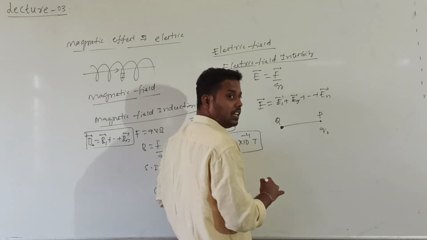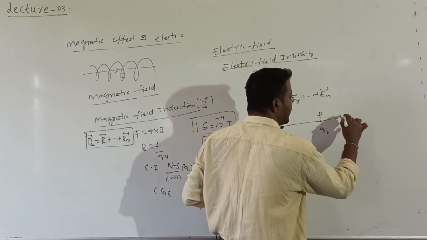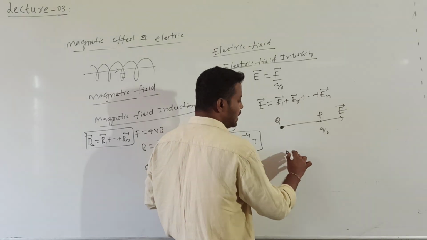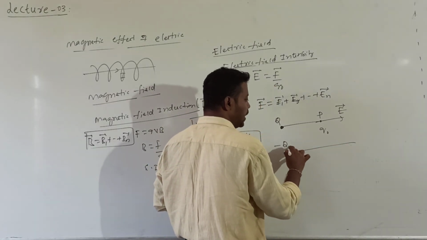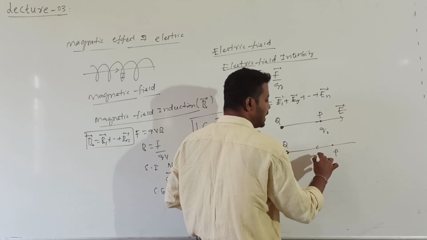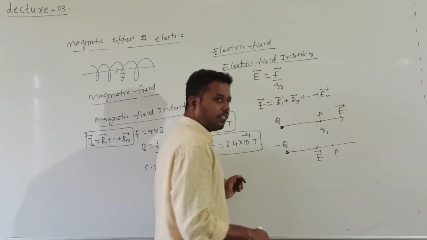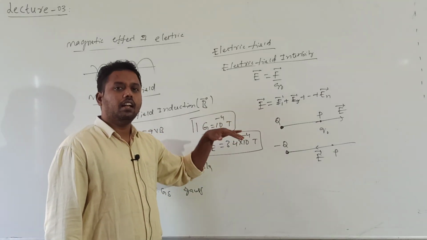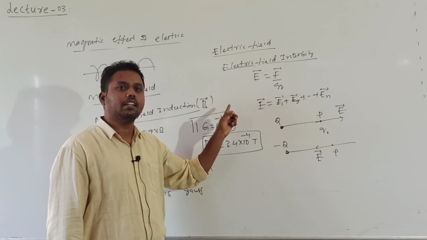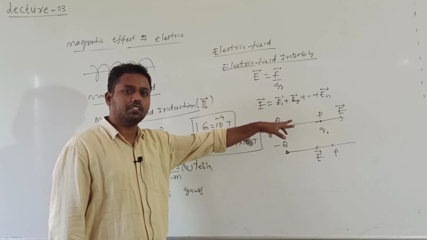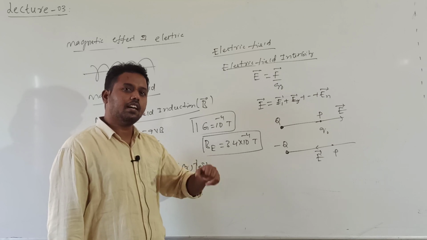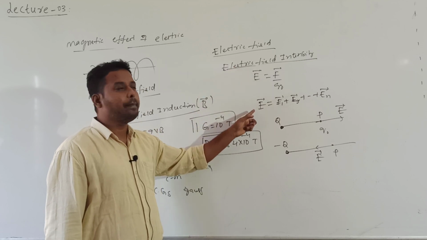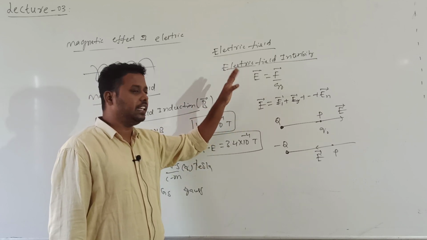I need to keep one test charge. Due to a positive charge, the electric field direction will always be radially outwards. If it is a negative charge, the electric field intensity direction will be radially inwards. What is the direction of electric field intensity? It will be along the line joining the source charge and the test charge or point of observation, either towards the charge or away from the charge. That is how we find the direction of electric field intensity.